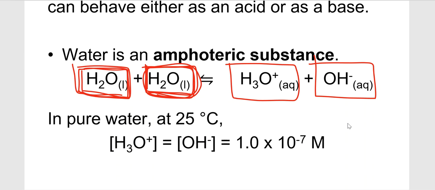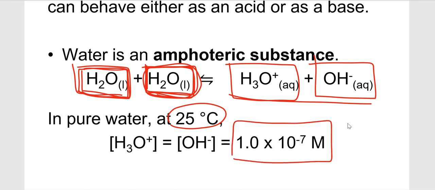Now you can see that this reaction, what we found is that at room temperature, 25 degrees Celsius, the concentration of the products here is not very high. It is only 1 times 10 to the negative 7. And the concentration of both of these products is equal because after all, it's a 1-to-1 ratio, right?